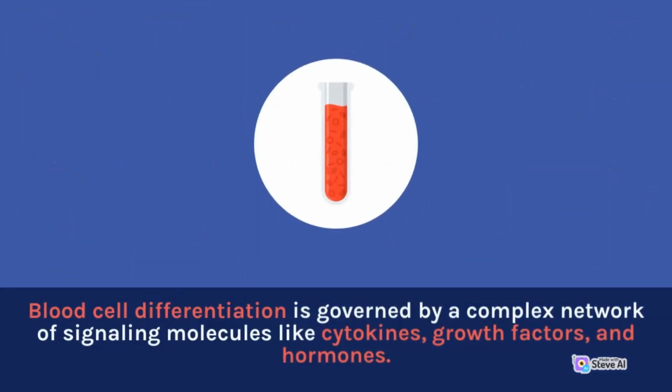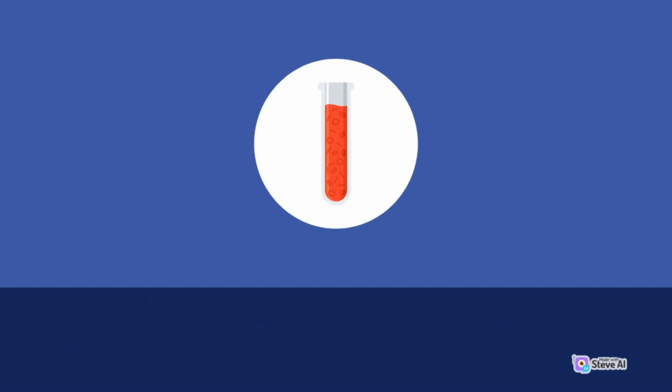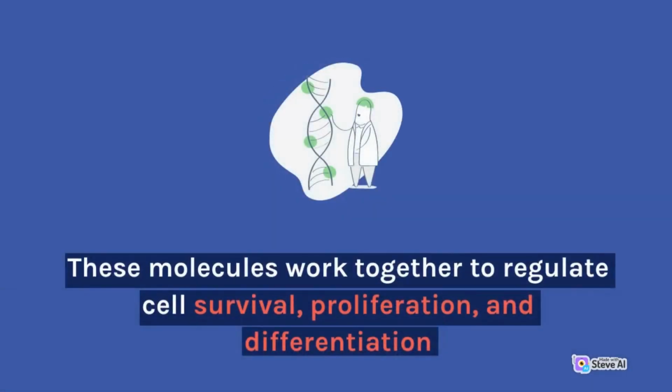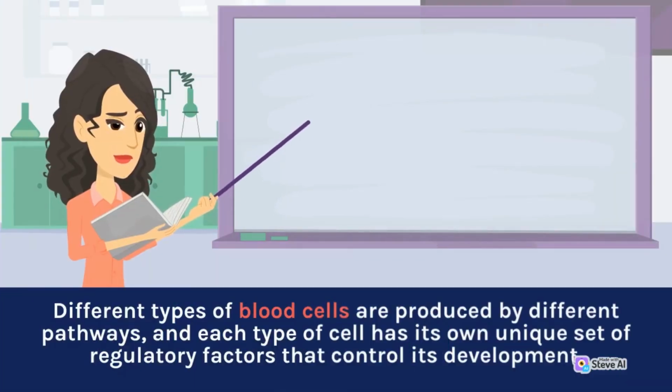Blood cell differentiation is governed by a complex network of signaling molecules like cytokines, growth factors, and hormones. These molecules work together to regulate cell survival, proliferation, and differentiation. Different types of blood cells are produced by different pathways, and each type of cell has its own unique set of regulatory factors that control its development.